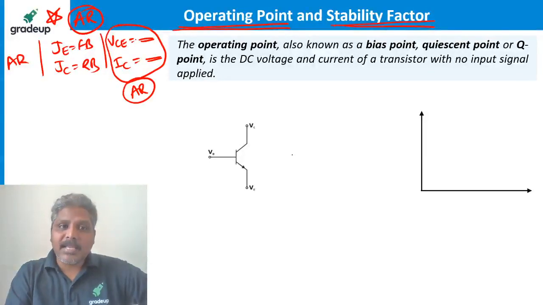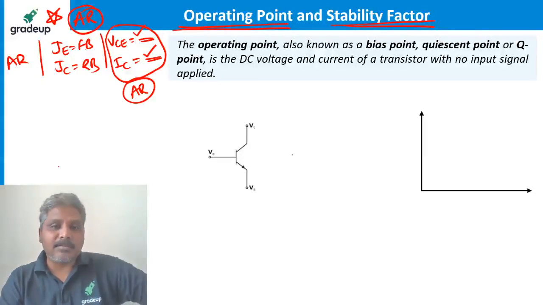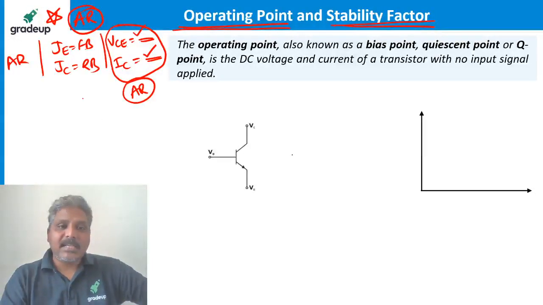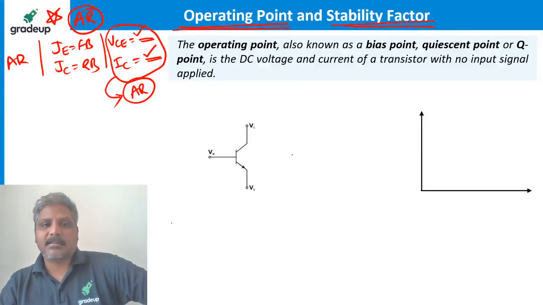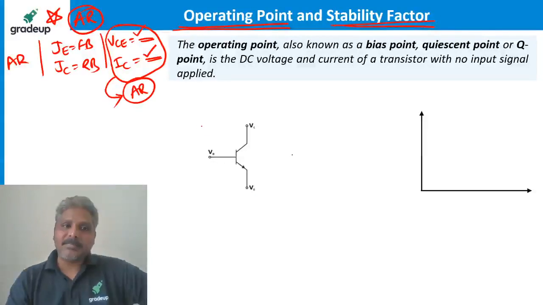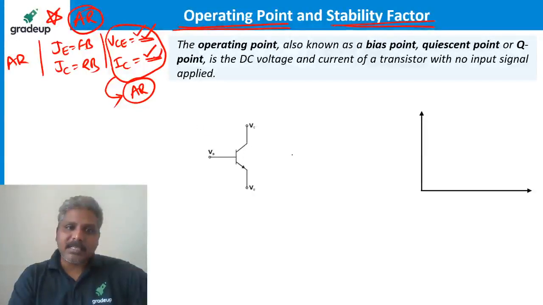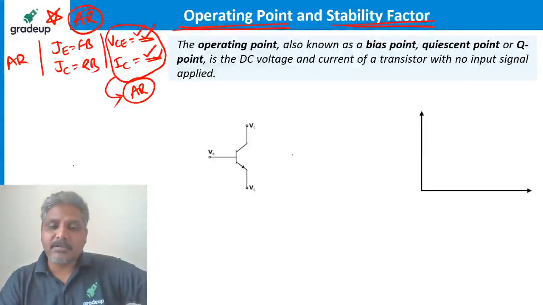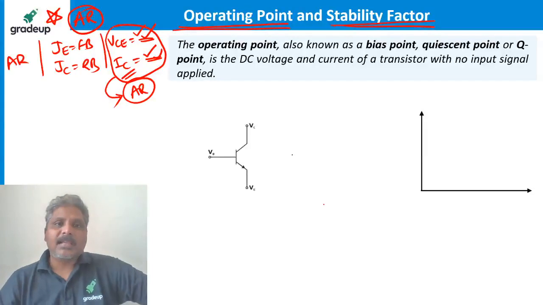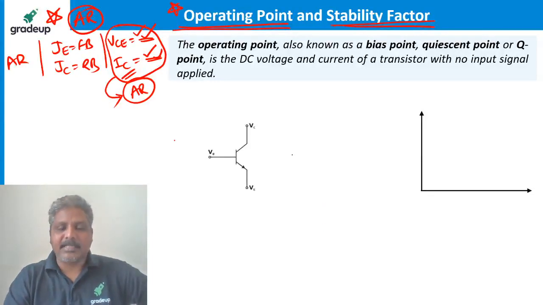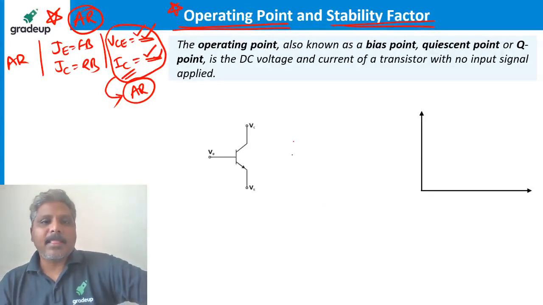Then the question naturally comes: some value you are saying, sir, some means how much? Is it 2 volts or 3 volts or 5 volts or 50 volts? Some current you are saying, is it 1 milliampere, 10 milliampere, 20 milliampere? That is what we need to find. We will find it.